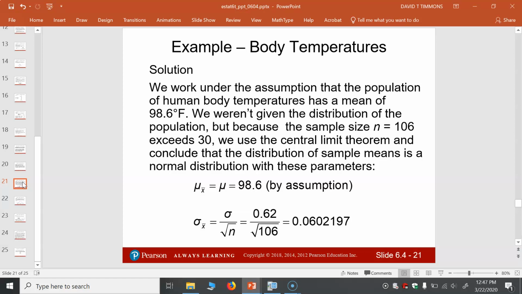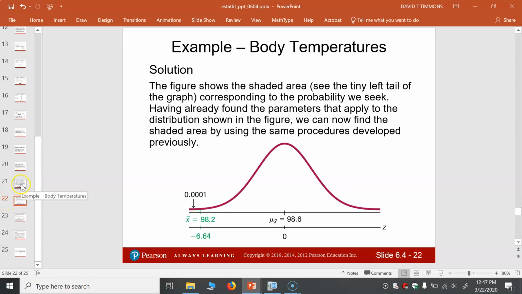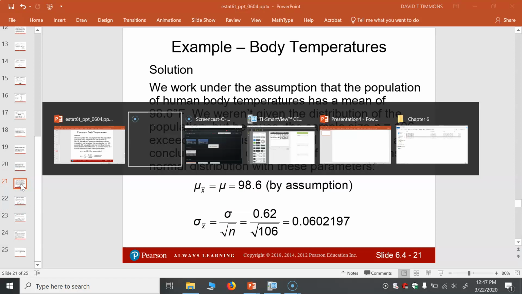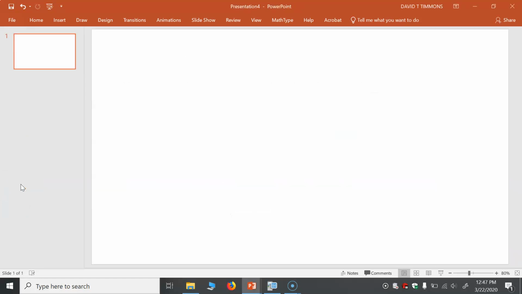So this distribution of the sample mean is much narrower around the mean than the original distribution. That variation has been reduced by roughly 1/100th of its original value. So what we'd like to do is work through this manually, like we did the other problems.